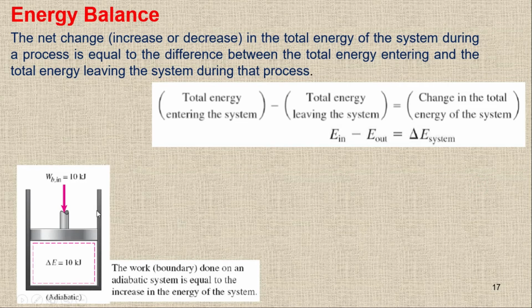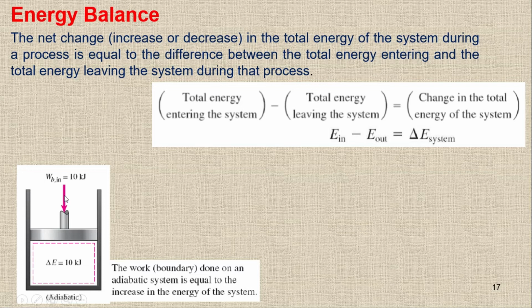Now here, if you can see, we have an example. We have a piston cylinder device. This is a closed system because mass cannot come in or go out. Right now we have an adiabatic piston. Because this is adiabatic, there is no Q in and no Q out. So the work done on an adiabatic system is equal to the increase in the energy of the system.